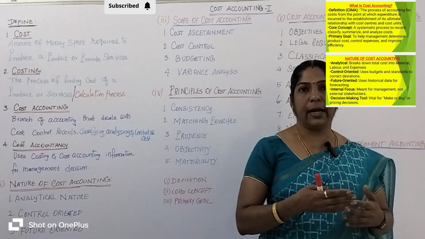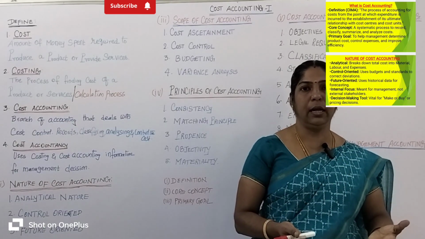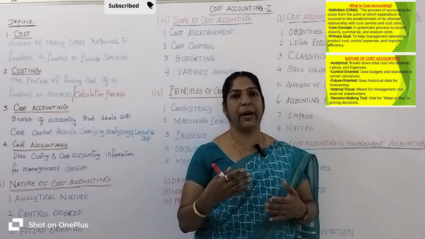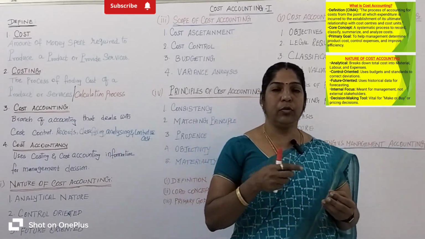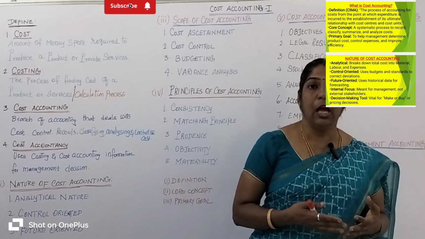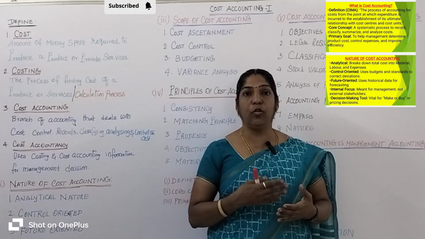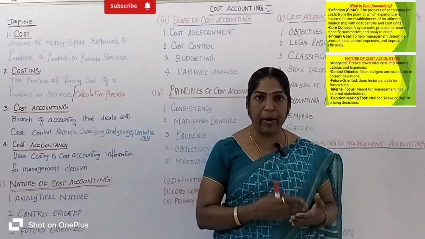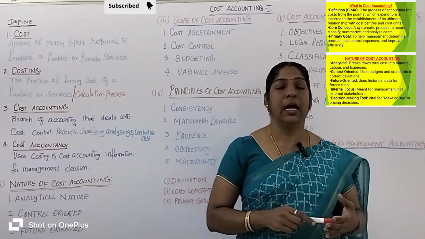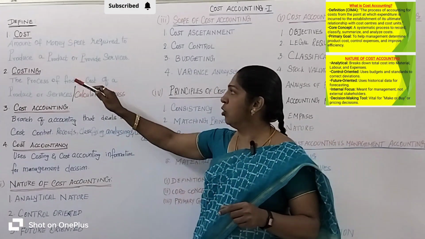To get these items, we require an amount of money. We need to spend money to produce the product or provide services. That is called cost.